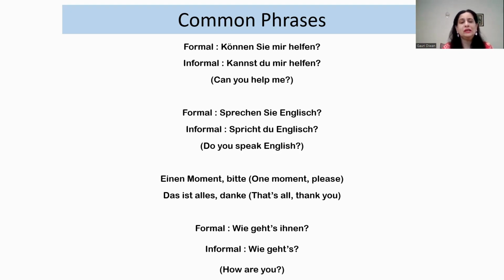So we have taken the sentences in formal and informal ways, because in Germany, if you meet a person for the first time, or if he is elderly to you, there is a different way of speaking called the formal way. And if you know that person very well, or if he or she is of your same age, then you can speak to him or her in the informal way. That's why I have explained both ways.